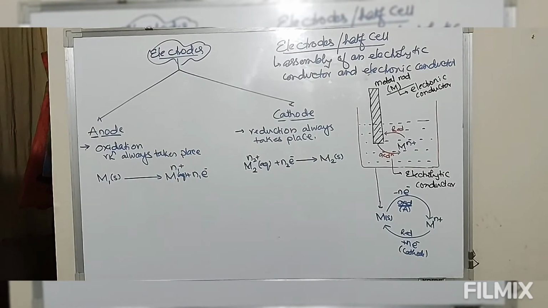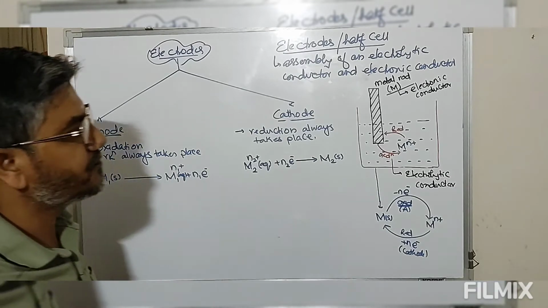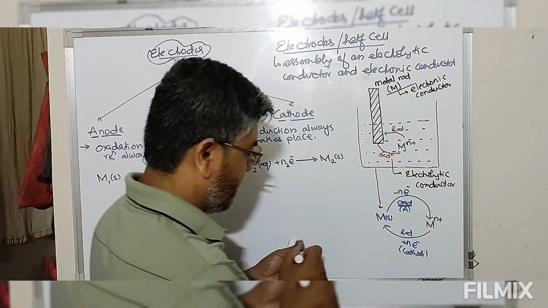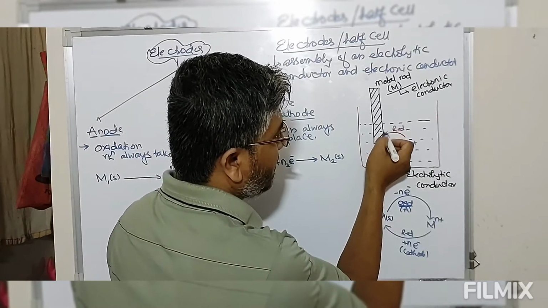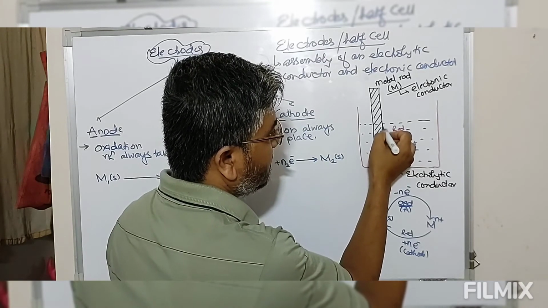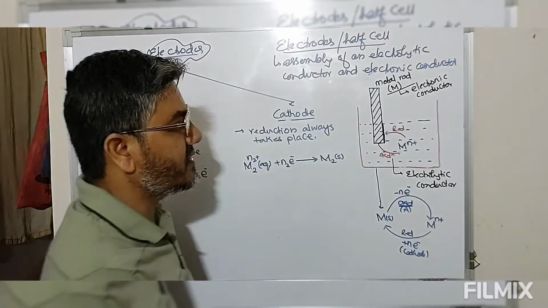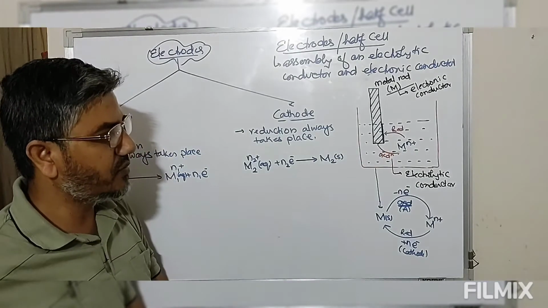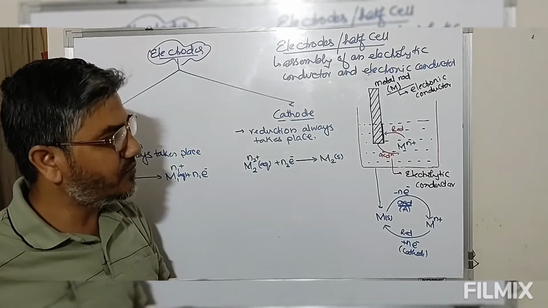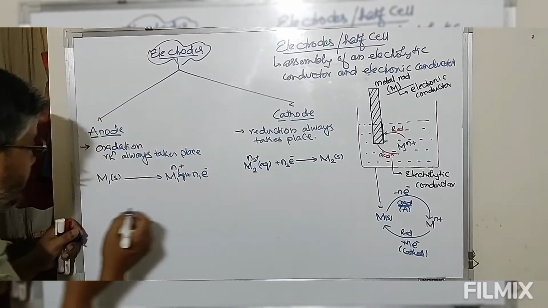Now when we have this reaction at the respective electrodes, look at this interface. At this interface we have a solid and a solution. At this interface of solid and solution, because of charge separation, there exists a potential difference, and that potential difference is known as half cell potential.